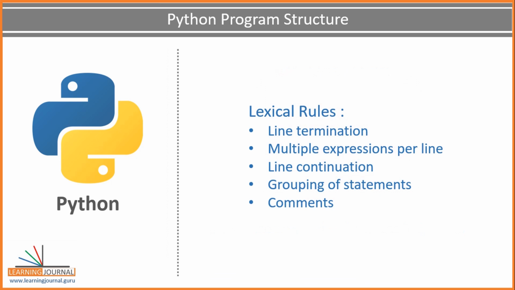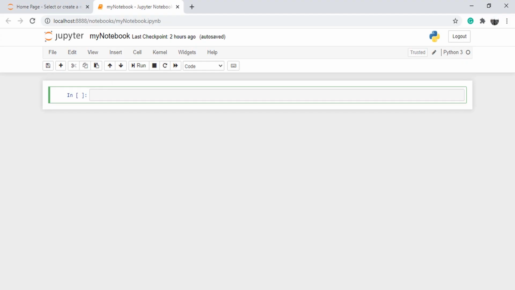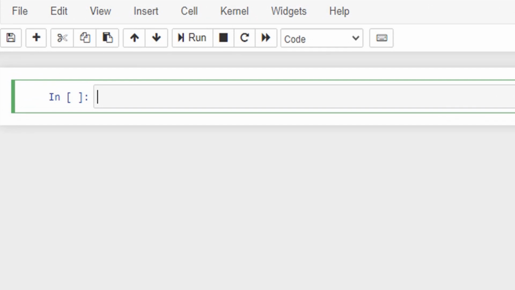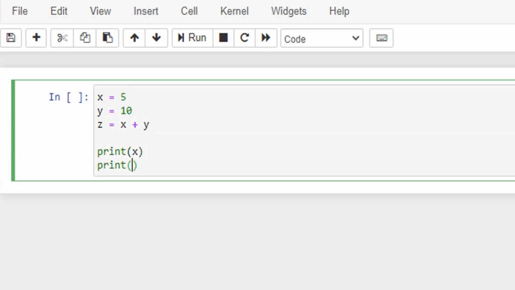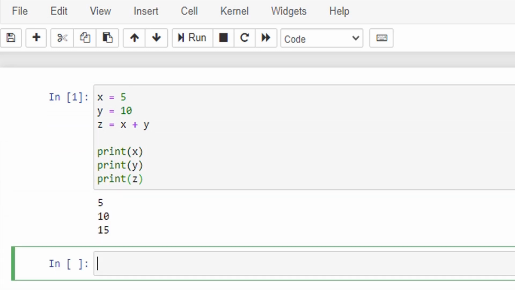Every programming language will have some lexical rules to define the program's structure, which covers at least the following essential things: line termination, how to define multiple expressions per line, line continuation, grouping of statements, and comments. Let me talk about all these for Python. A program is a sequence of expressions, right? In a typical case, you will have one statement per line.